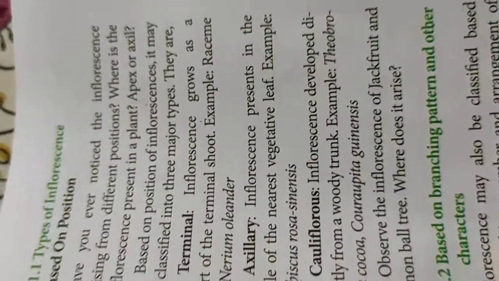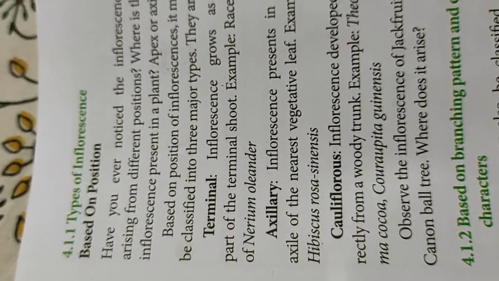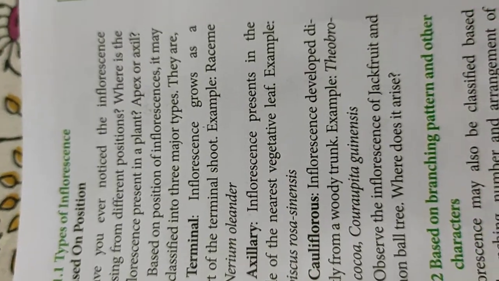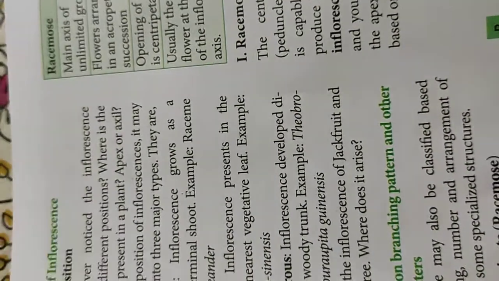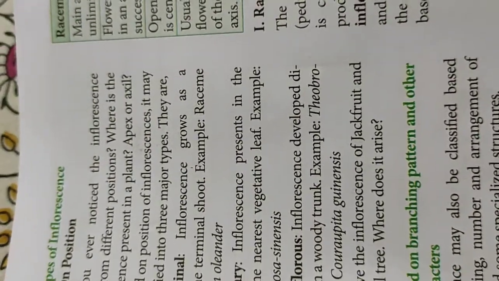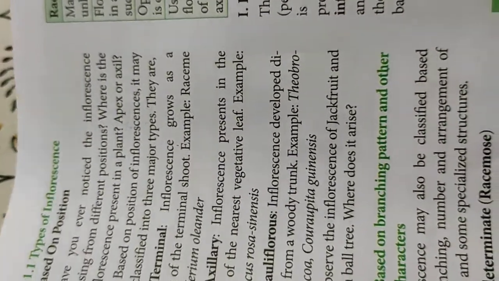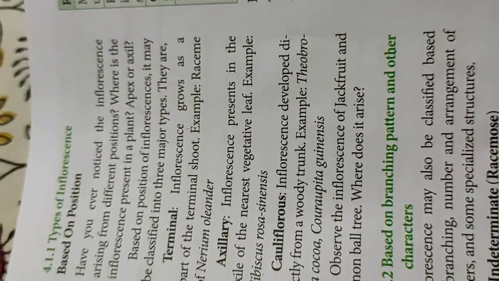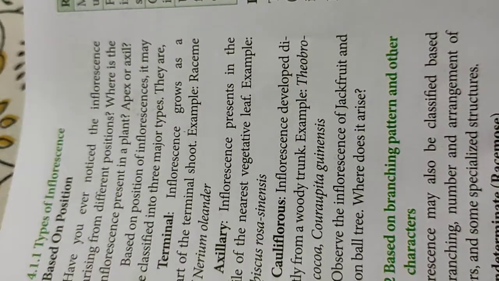Example is the raceme of Nerium oleander. Nerium flower, which I used to call idli poo in Tamil, is where the inflorescence can be seen at the terminal part of the stem. That type of inflorescence is called the terminal inflorescence.